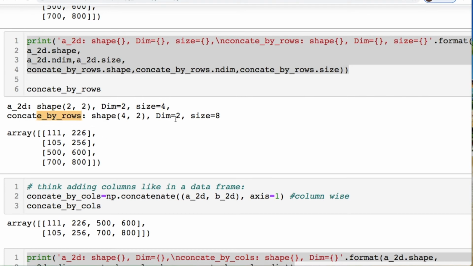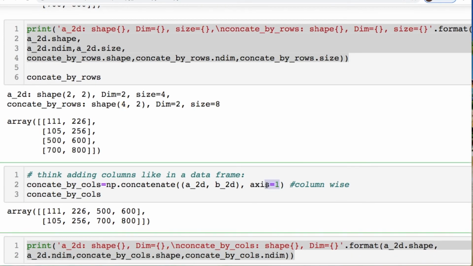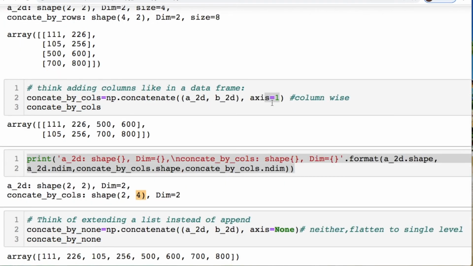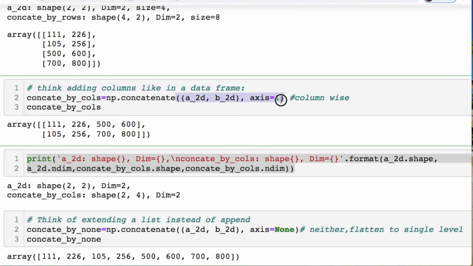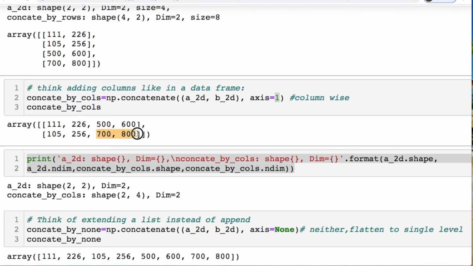After we concatenate, we're still keeping the same dimensions. We're just adding rows, okay? So that's what's going on. You're just adding the rows to it for the way we set it up with axis equals 0. Axis equals 1, doing the same thing, you're going to add columns. That's what's going on here. So we take the same thing, we change the axis to 1, and we pluck out 4 columns instead of 2. Okay, cool. So that means that we added these 2 and these 2.